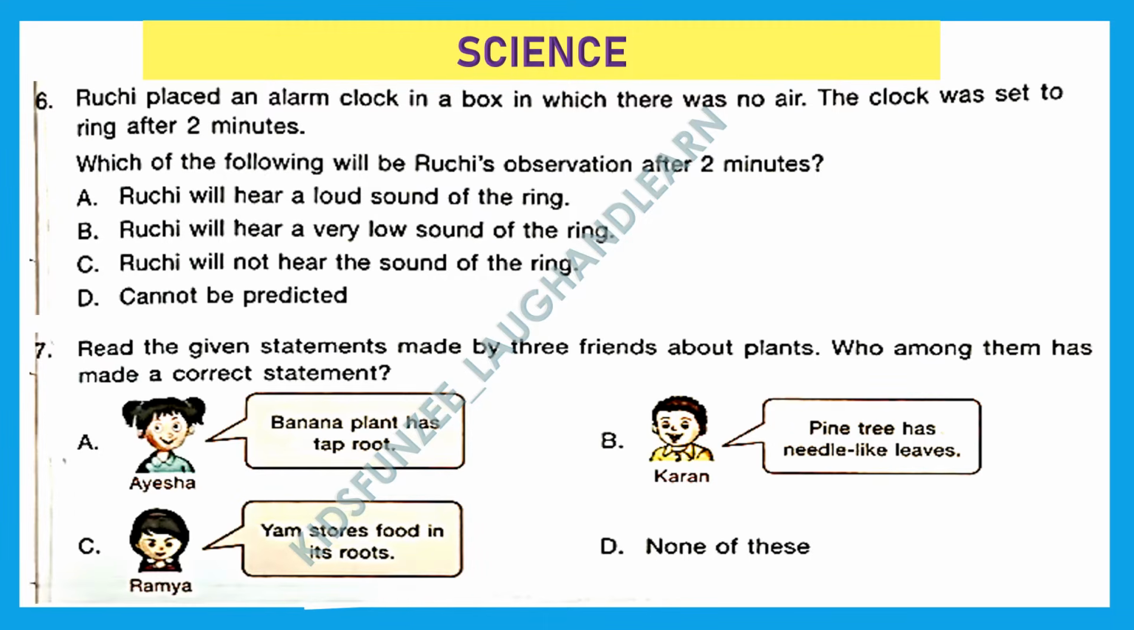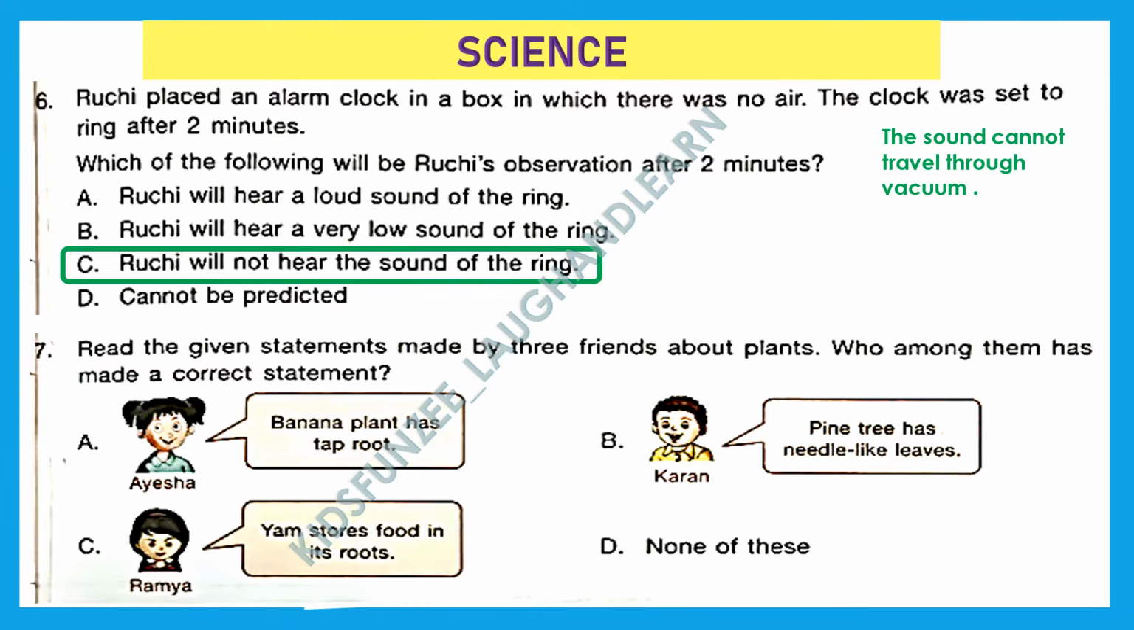A. Ruchi will hear a loud sound of the ring. No. B. Ruchi will hear a very low sound of the ring. No. C. Ruchi will not hear the sound of the ring. And that is the right answer. Reason behind? The sound cannot travel through vacuum. Option C is the right answer.